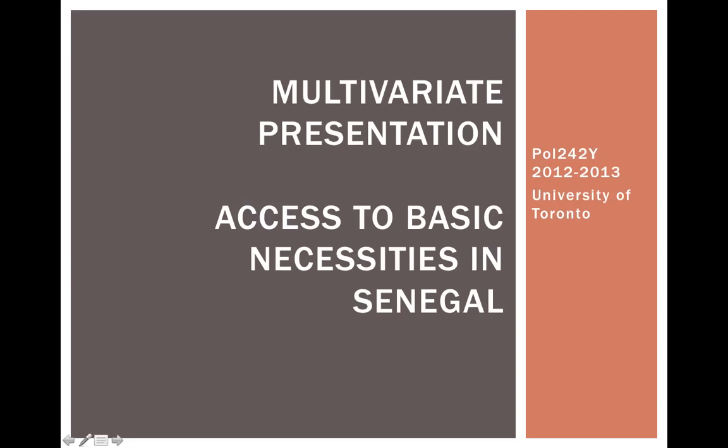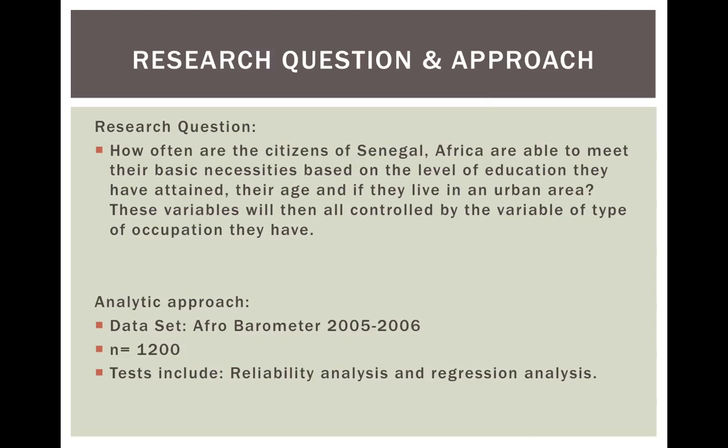Our multivariate presentation is on access to basic necessities in Senegal, Africa. The concept we are measuring is how often the citizens of Senegal are able to meet their basic necessities based on the level of education they have attained, their age, and if they live in an urban area. These variables will later be controlled by the variable type of occupation they have.